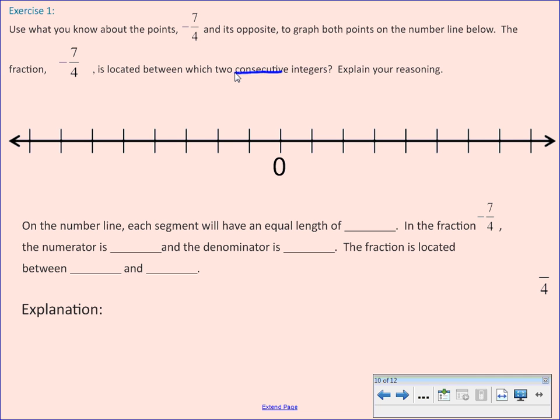So now negative 7/4 would be between what numbers? Well, why don't we look at it this way? If we have negative 7/4, is that less than a whole or greater than a whole?